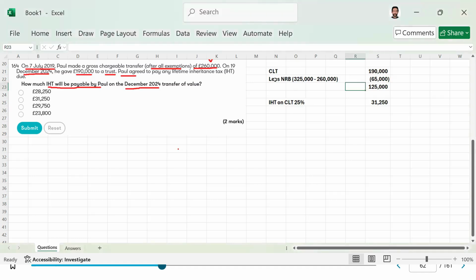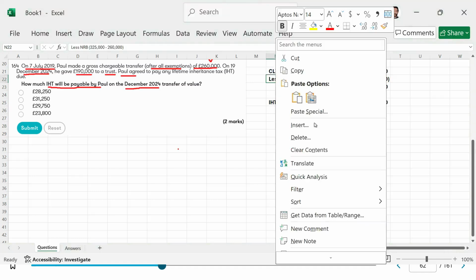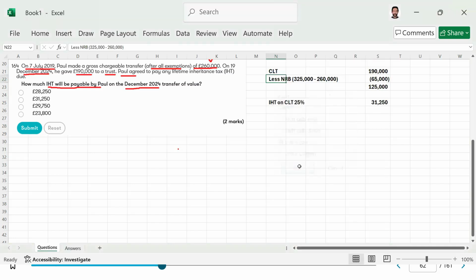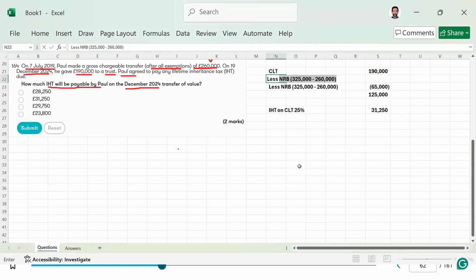Okay. So first of all, we need to give the annual exemption here. So let's have this less the annual exemption. The annual exemption will be 3,000 plus 3,000. See, the annual exemption adds up. So we take away the 6,000, then it is a slight adjustment. And then there is the nil rate band.